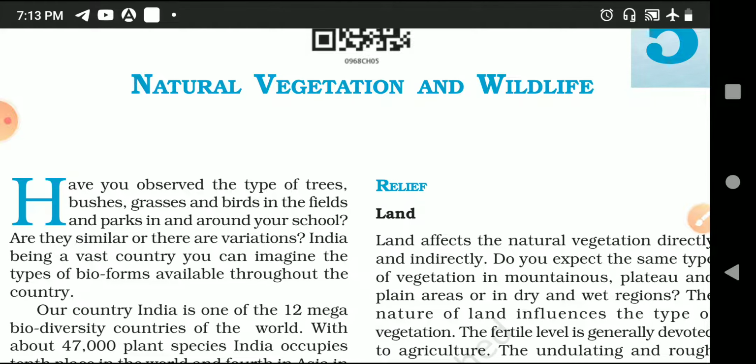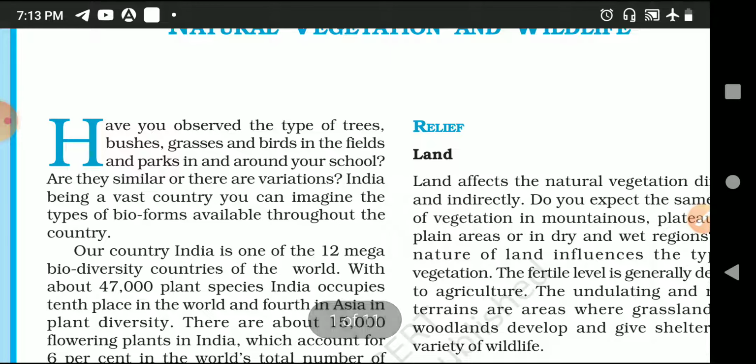So here there is some introduction given, that you can see around you there are so many birds, bushes, grasslands, trees, and some of it you are familiar with, and some are different or have some variations.